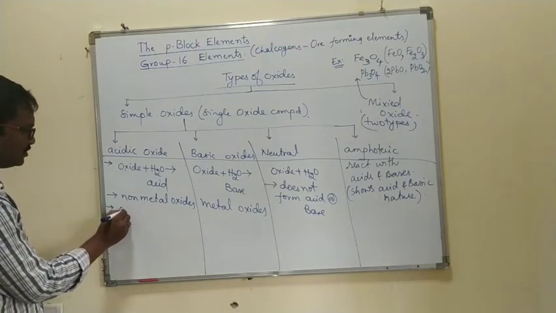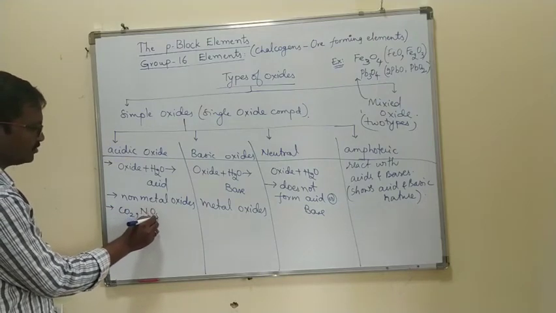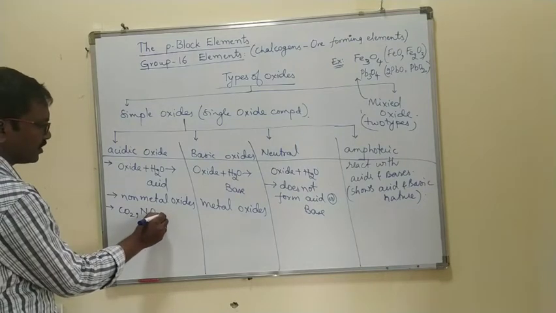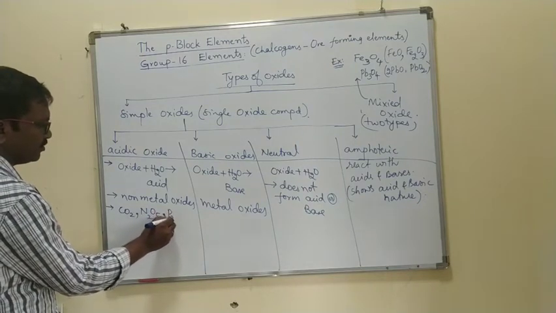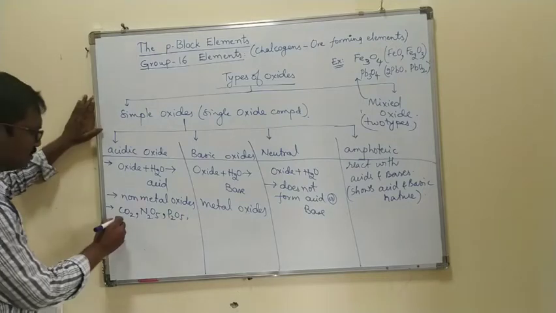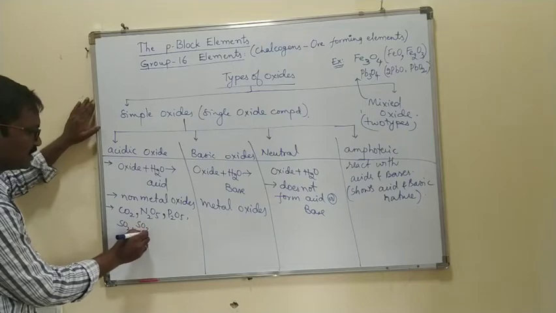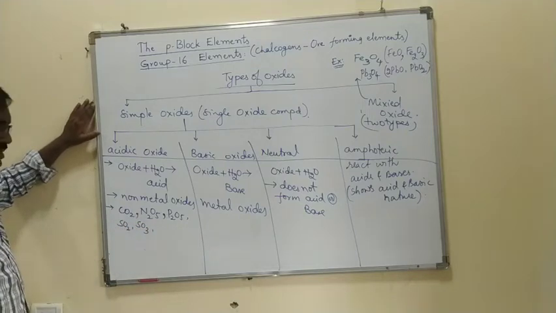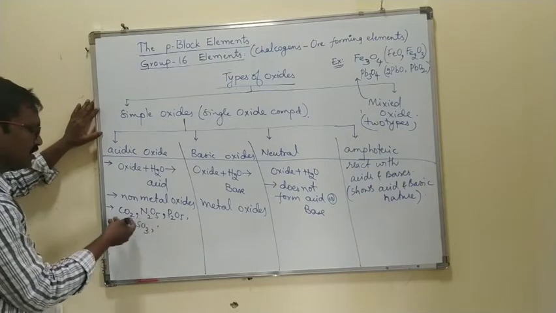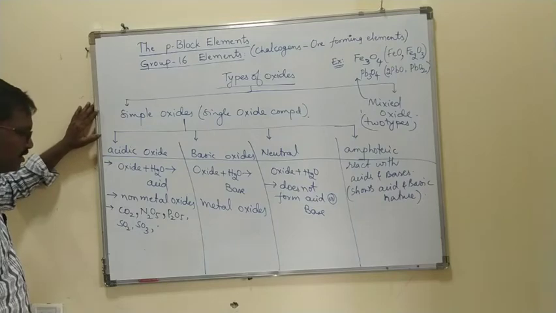just remember carbon dioxide, N2O5, P2O5, SO2 sulfur dioxide, sulfur trioxide, which we just discussed. There are many examples, you can take any, Cl2O7, right?